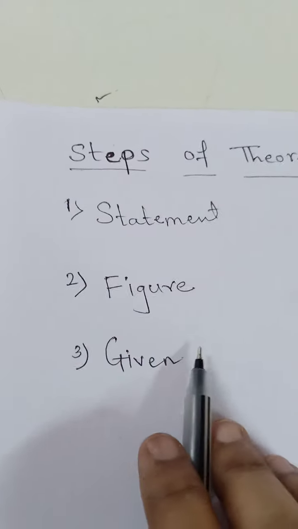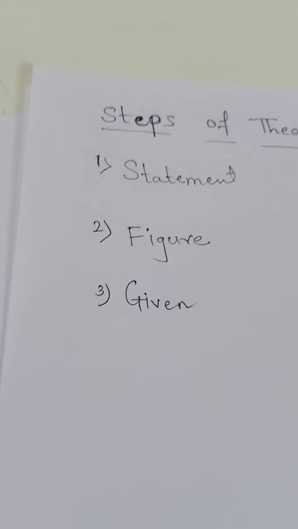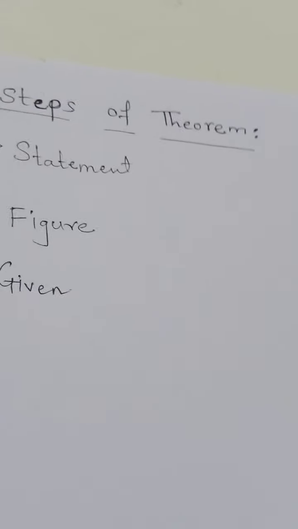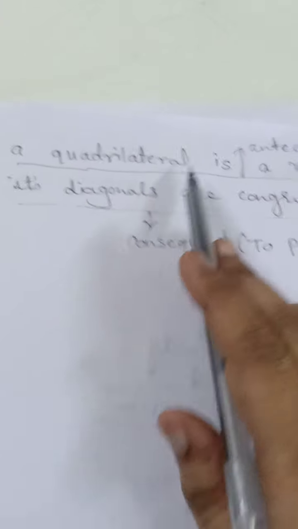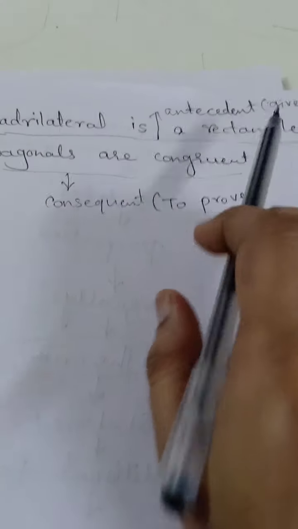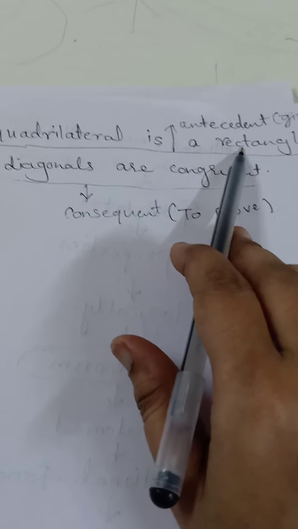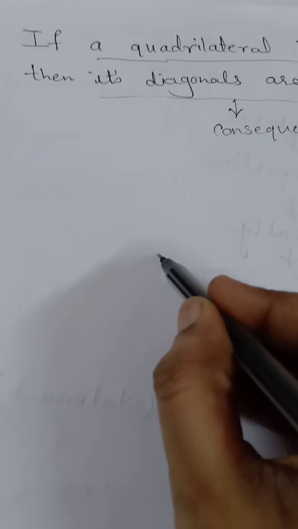I already explained the antecedent and the consequent. The statement which is the antecedent is also the given. For example, here, the same statement: a quadrilateral is a rectangle. So the first statement we will use as the given. That means we will draw a rectangle, and whatever we are taking in the rectangle, for example if I am taking one rectangle, see.